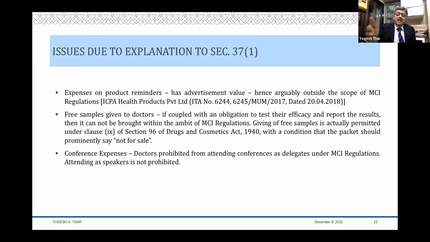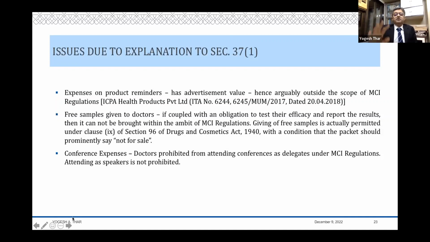It says that you can give this, provided you write over there that this is a physician sample not to be sold. Now, if that is what the Drugs and Cosmetics Act says, then where is the prohibition in law? There is in fact permission in the law that you can do this provided you write over there. So this is not something which is prohibited by law, and therefore you cannot disallow. So one has to make out a case depending upon the nature of the expenses.